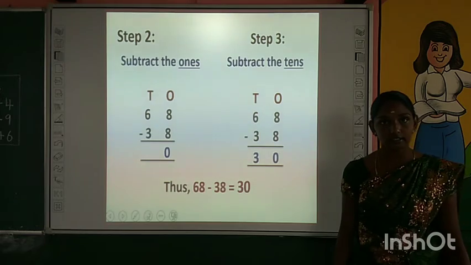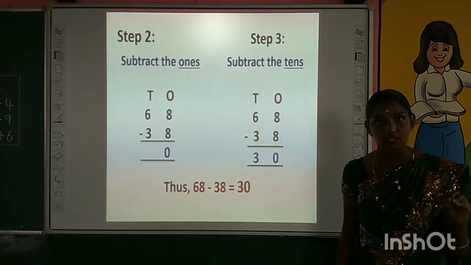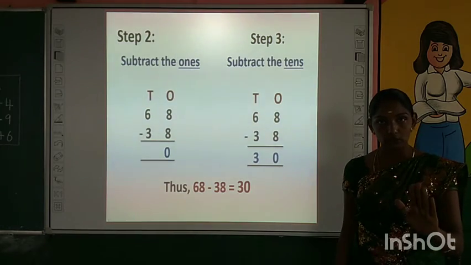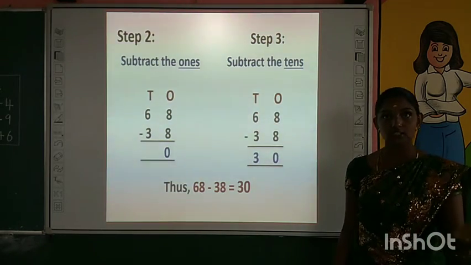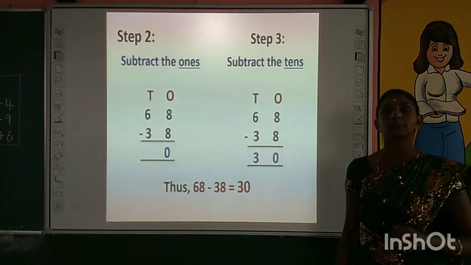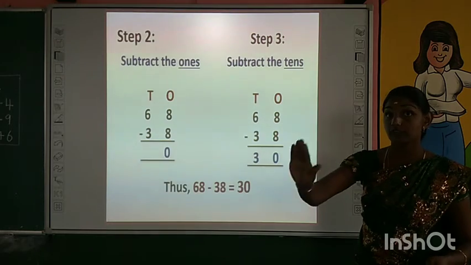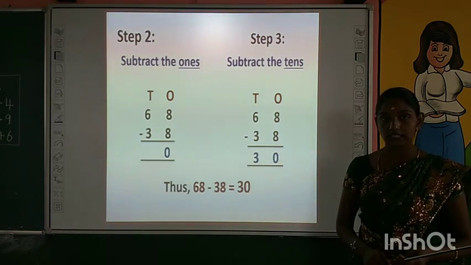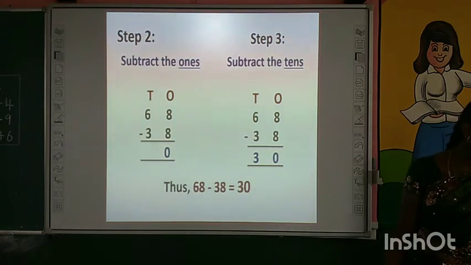Children, are you all clear? With both addition and subtraction, the steps are the same, children. First you have to write the given numbers in columns. Whether it is addition or subtraction, the steps are the same. Next you have to see the ones. Third step, finally you have to see the digits in tens place. Is it clear? Yes, super.